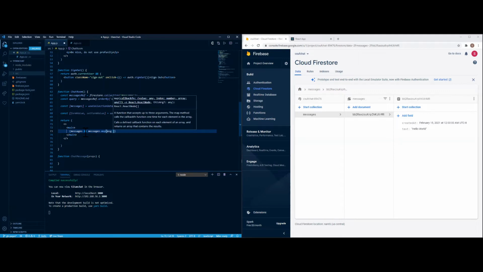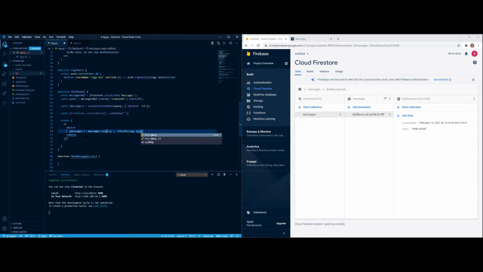This is going to go forward to the next function of chat message, then a key for that, which will just go to MSG ID. And then I think that's all there is to it, unless I'm missing something. Pretty sure that's it. Okay, that's all there is for that.